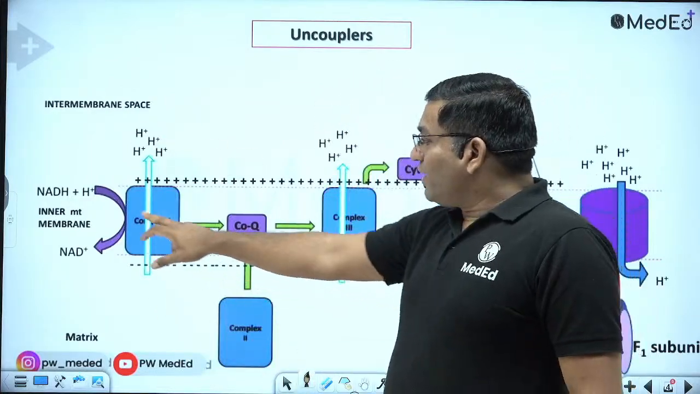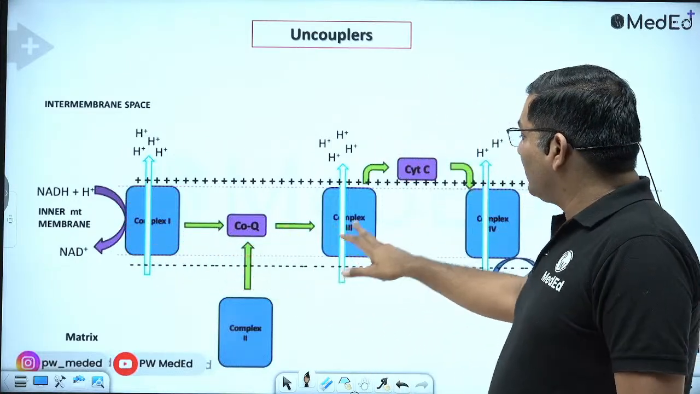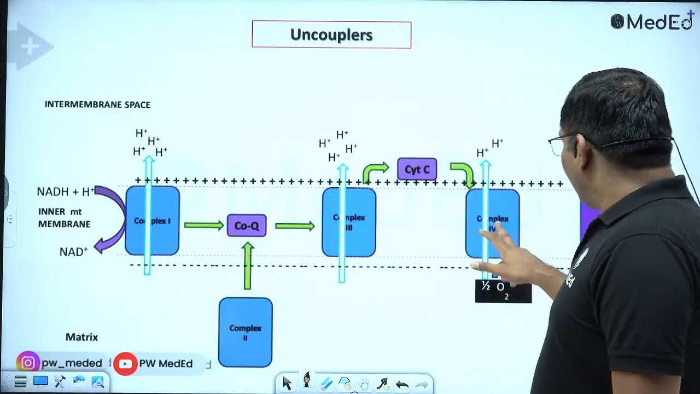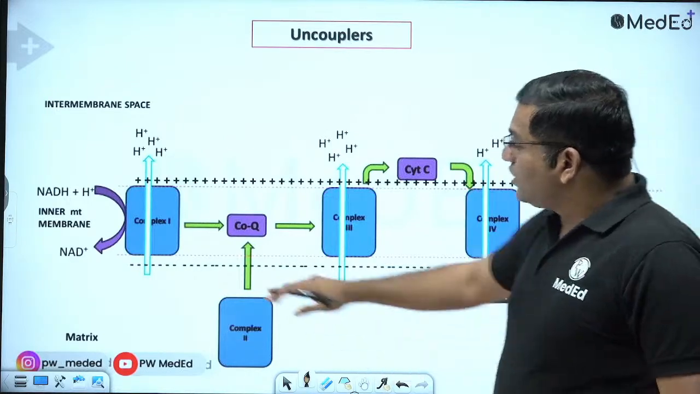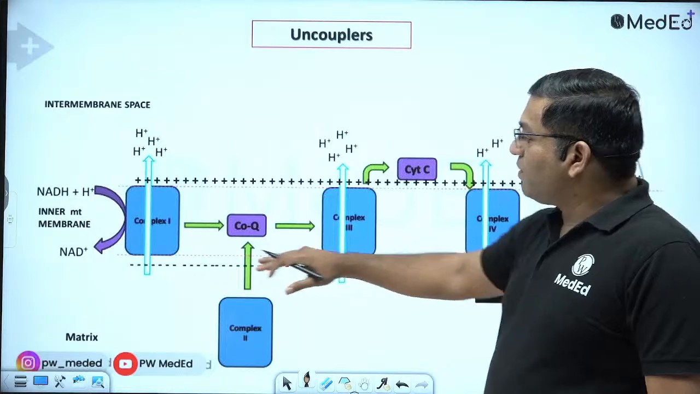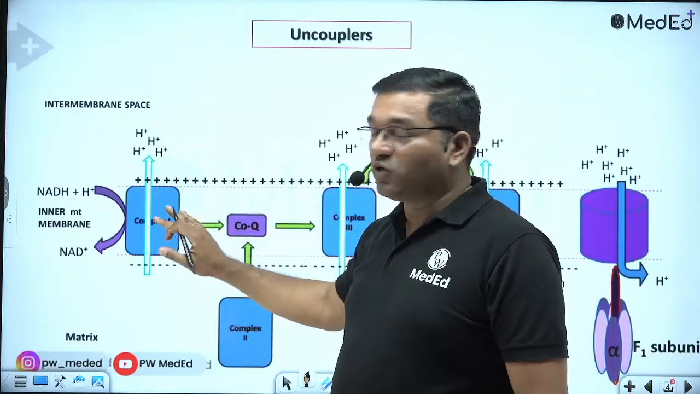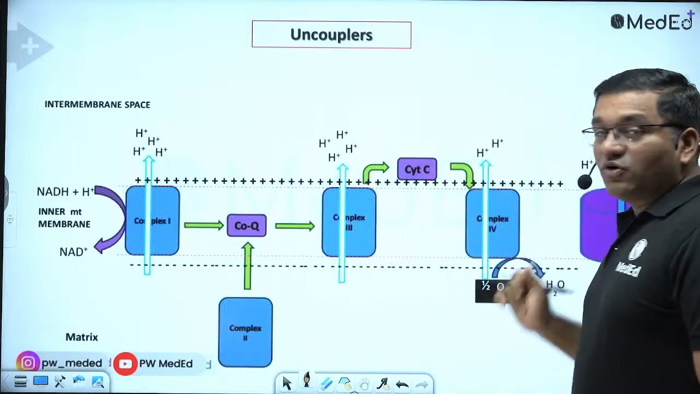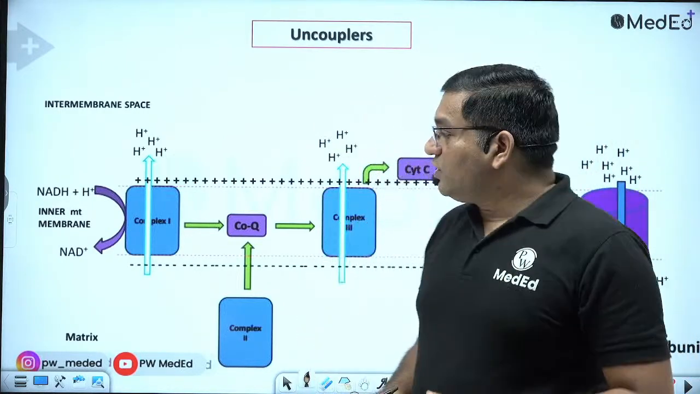Now from NADH, electrons are accepted by complex 1, then coenzyme Q, then complex 3, cytochrome C, then complex 4, and O2 is reduced to form water. During the movement of electrons, there is pumping of protons from complex 1, complex 3, and complex 4. So simultaneous pumping of protons occurs, and that develops the proton gradient.